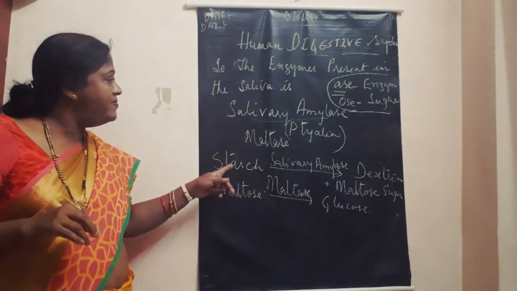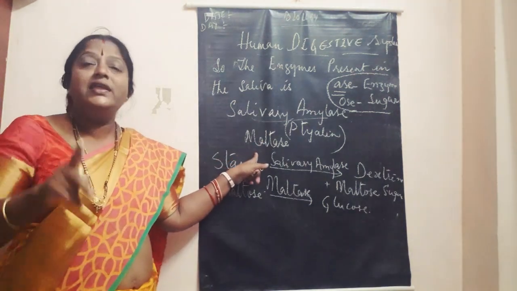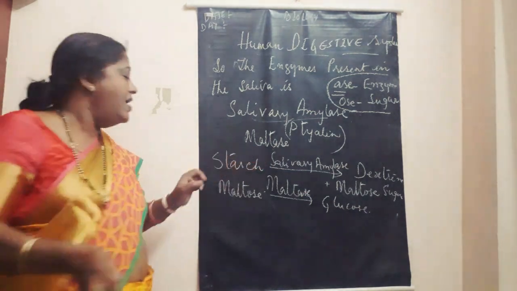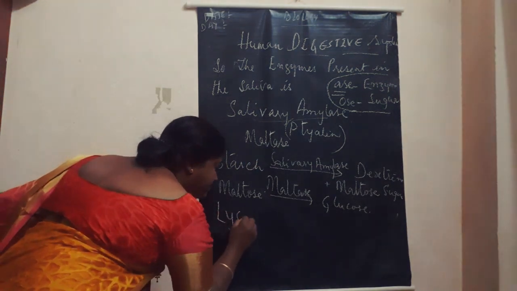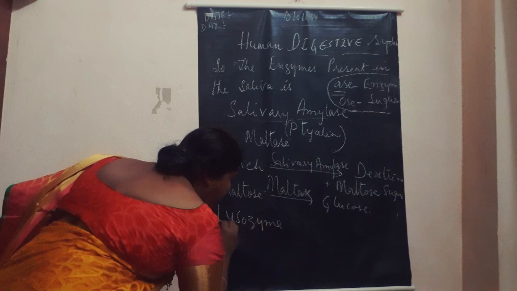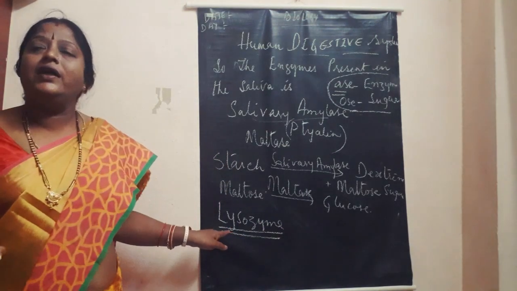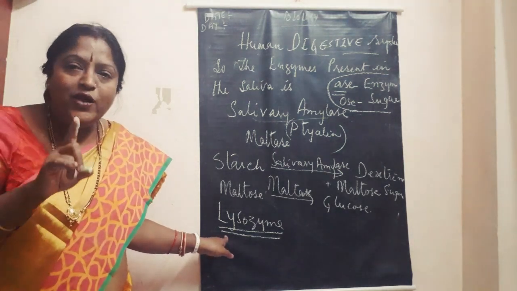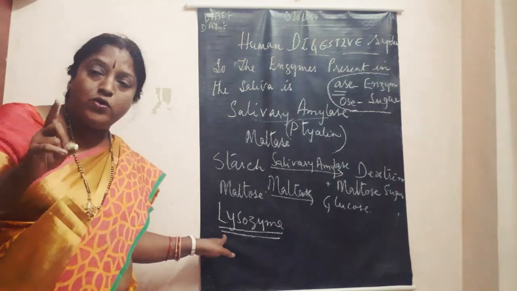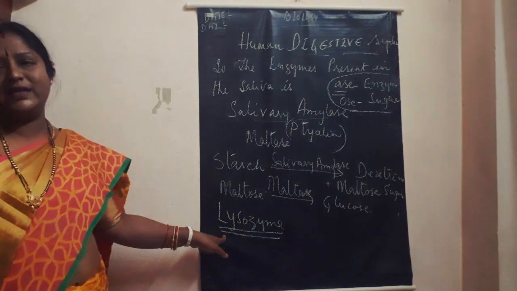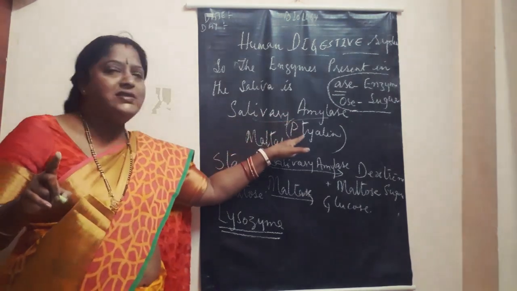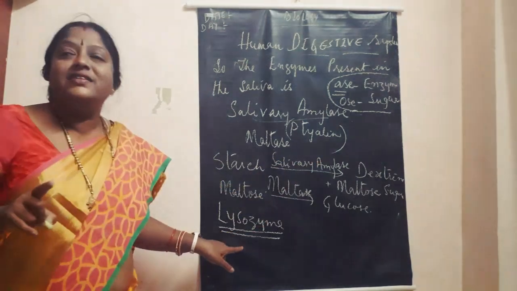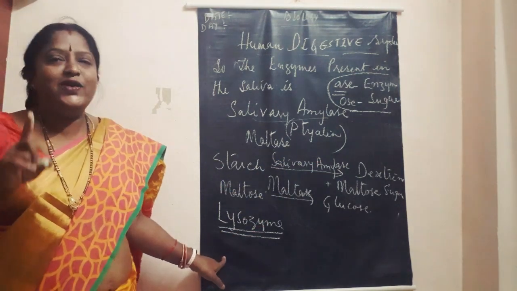So there are two types of enzymes, that is salivary amylase and maltase. There is one more enzyme present in the saliva, but it doesn't have to do anything with digestion, that is lysozyme. Remember children, lysozyme is antiseptic in nature and helps in healing of injuries. So lysozyme is also an enzyme present in the saliva, other than salivary amylase and maltase. Salivary amylase is also called ptyalin. And this lysozyme helps in healing of injuries.